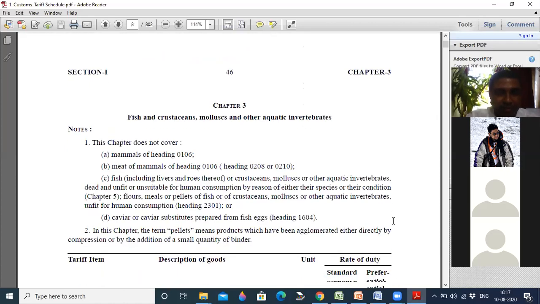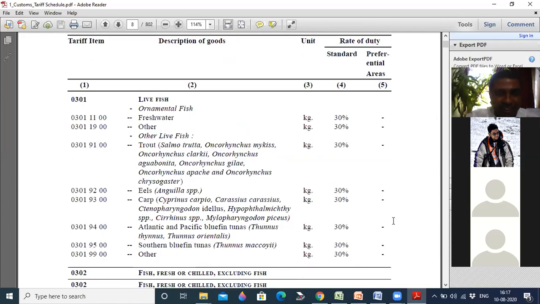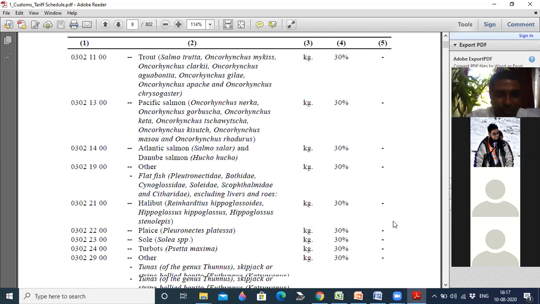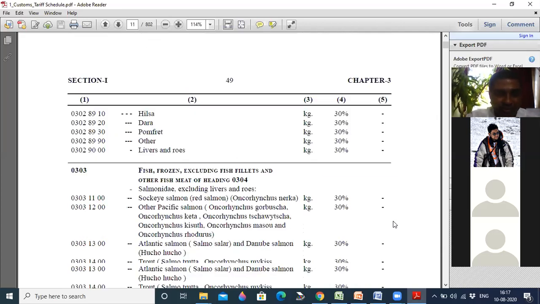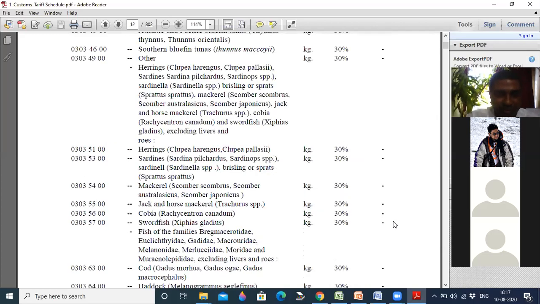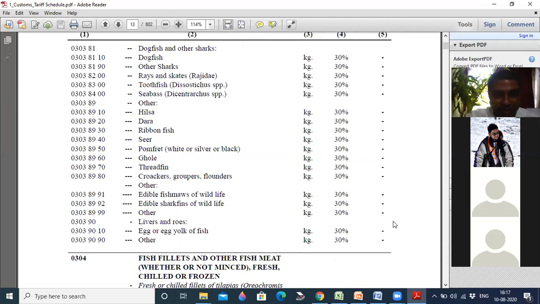Chapter 3 talks about fish and some related items. I will show you some more chapters. You see, so many codes are there. Are you able to see? Each item, let us say a ribbon fish, has a specific code. Hilsa has a different code. Is it visible? Yes, sir.